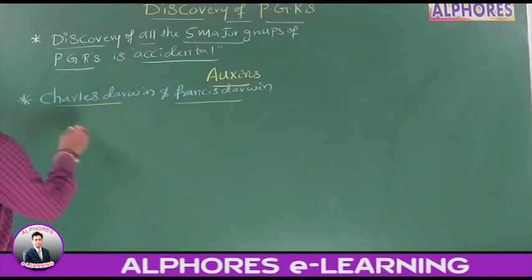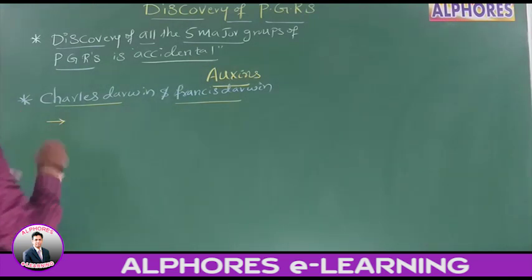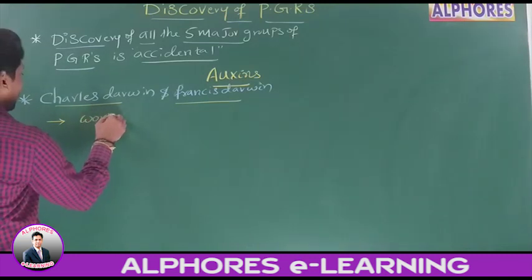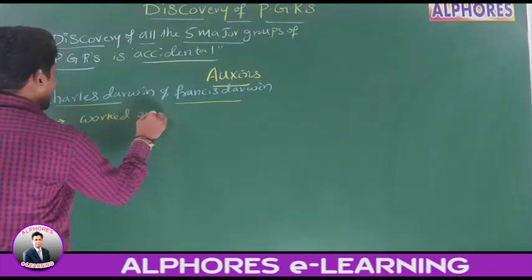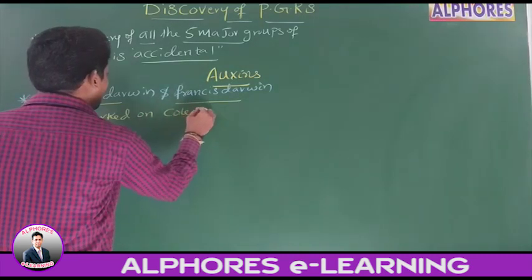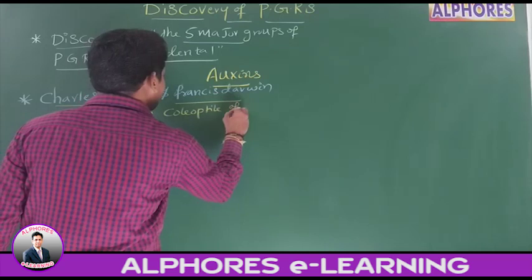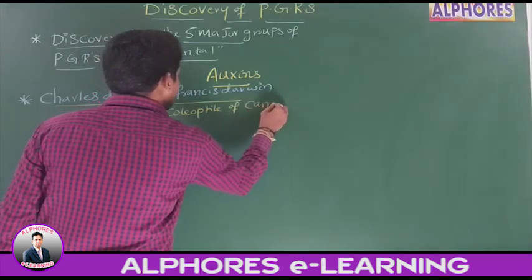Charles Darwin and Francis Darwin worked on the coleoptile. Worked on coleoptile of which plant, sir?